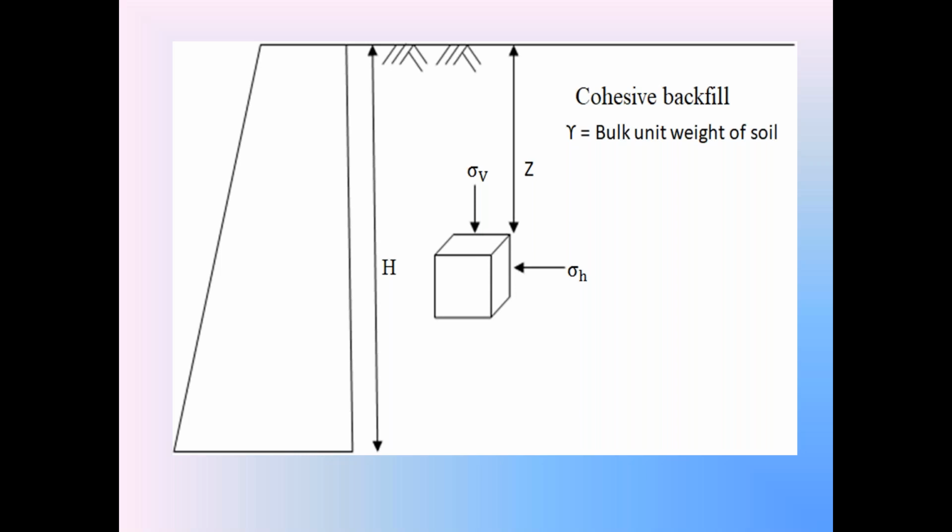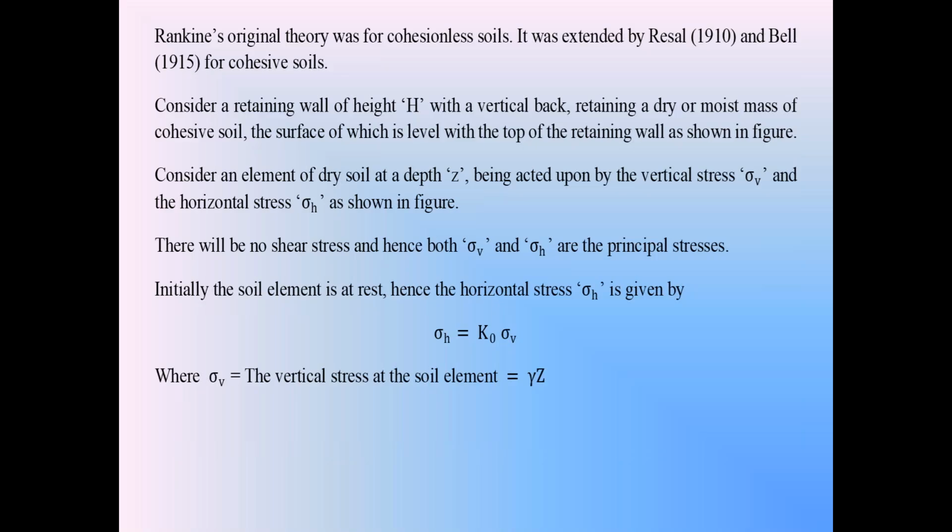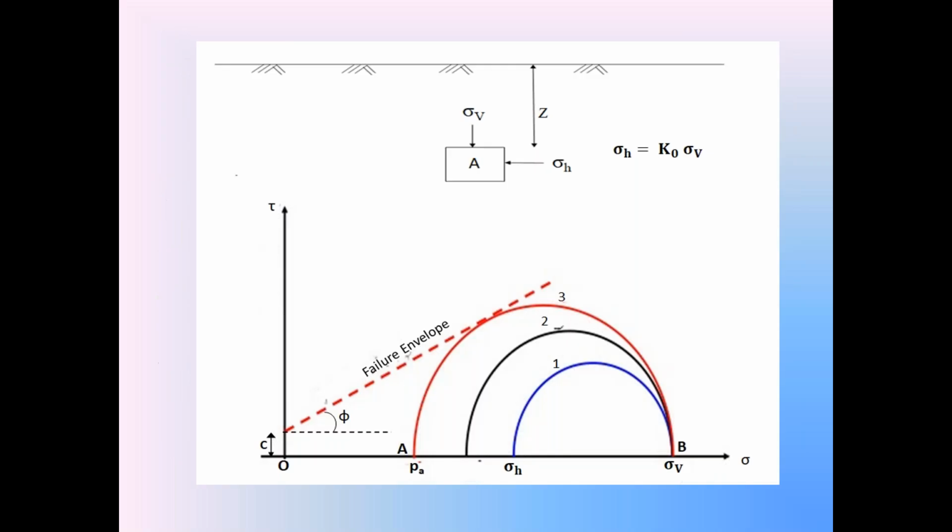Now in the rest condition, by using the principal stresses sigma 1 and sigma 3, prepare the Mohr stress circle for this cohesive backfill soil element. Prepare the Mohr stress circle for the rest condition of the cohesive backfill soil element. Please everyone look at that Mohr stress circle in the rest condition. This is that Mohr stress circle, the first one in the diagram.